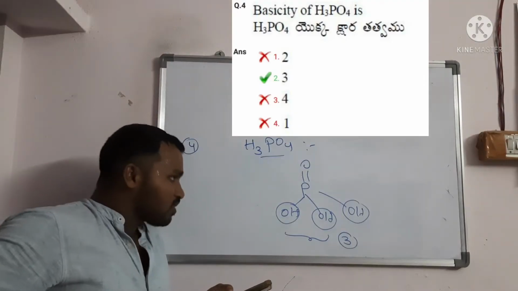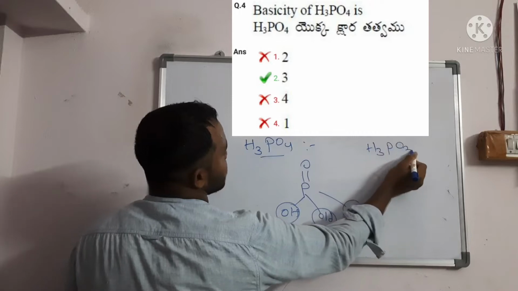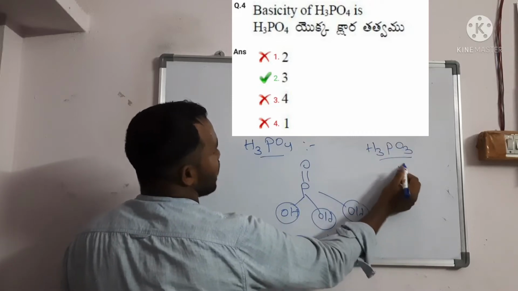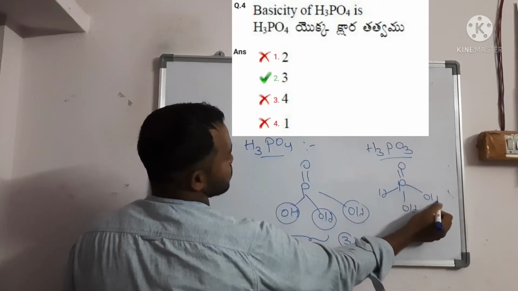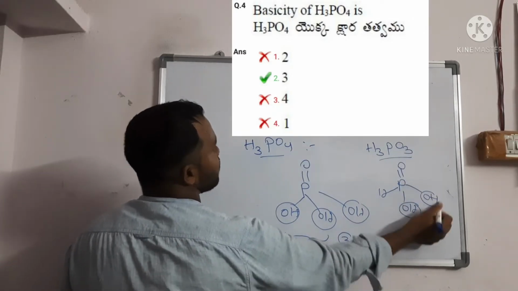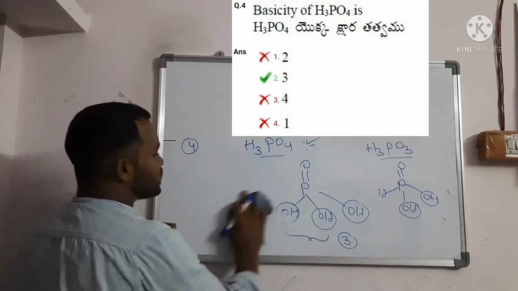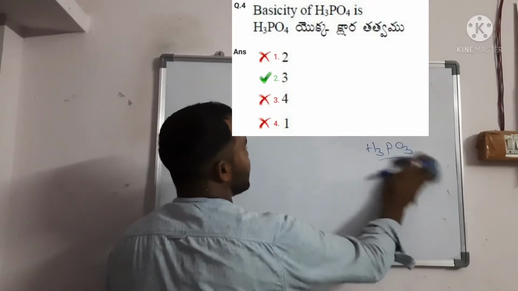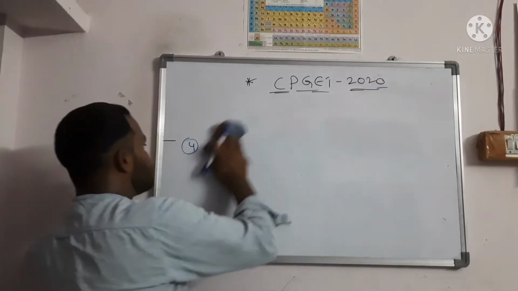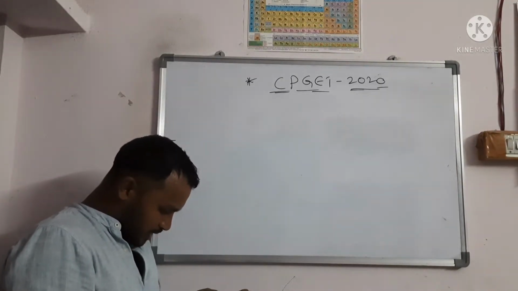If it is H3PO3, what will you write? For H3PO3, you should write P double bond O, H, OH. So the basicity is 2 for phosphorous acid. This is phosphoric acid and phosphorous acid. These concepts you should know for competitive exams like CSIR GATE and MSc entrance examinations. You should practice these questions. So option number 2 is correct.